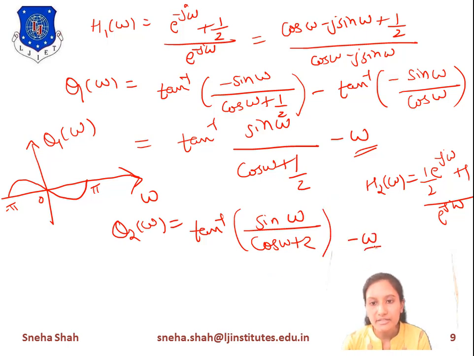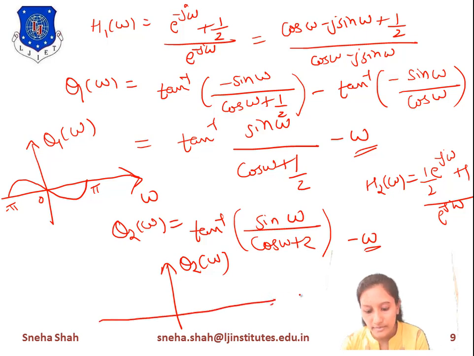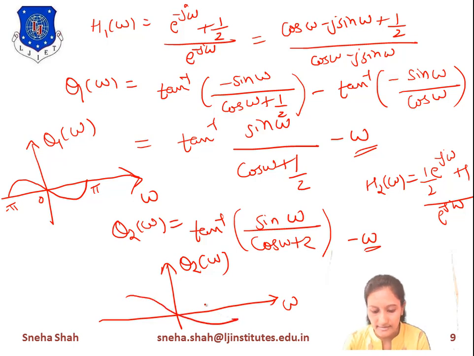And if we take different values of omega in this equation, it will give different values of theta 2 of omega. So theta 2 of omega is a function of omega, and if we draw the diagram for this, the final diagram will be like this. So at omega equals 0, its value equals 0, otherwise its value will be maximum. So this type of system is considered a maximum phase system because its phase angle is maximum. This phase angle is minimum. Average phase angle is 0, 0 and 0. So this system is considered a minimum phase system.